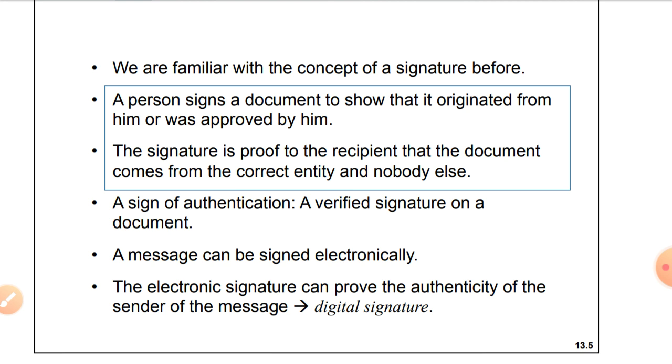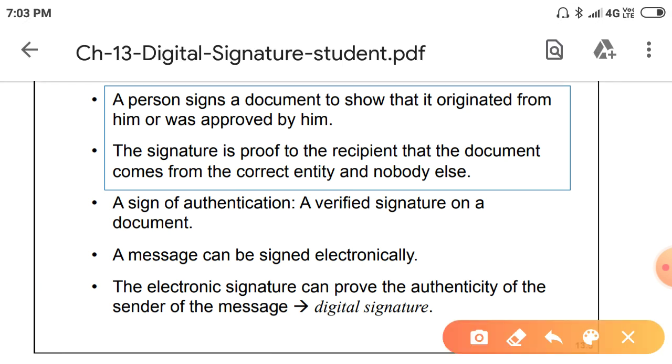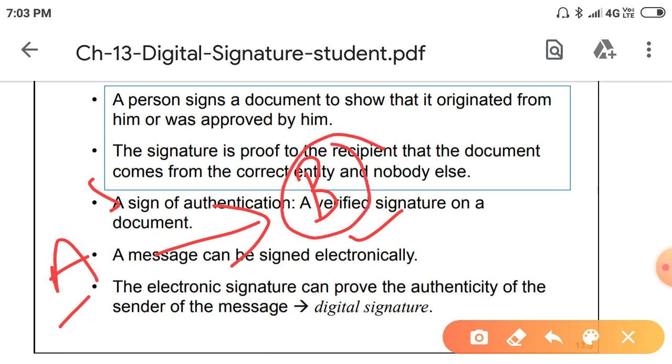Next, the signature is a proof to the recipient that the document comes from the correct entity. A is sending, he does the digital signature, and he sends the message to B. So the person signs the document, that is the sender side. On the receiver side, the signature is a proof that the document comes from the correct entity, and nobody else. It is coming only from that person.